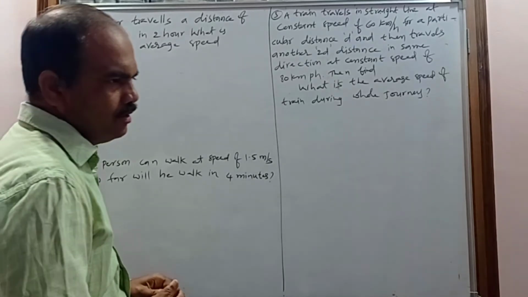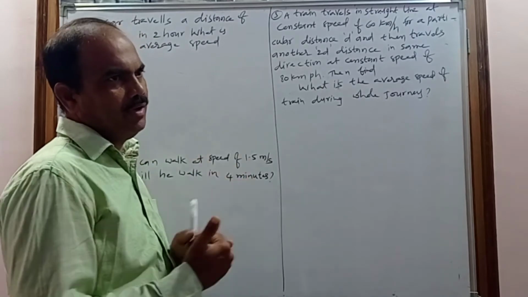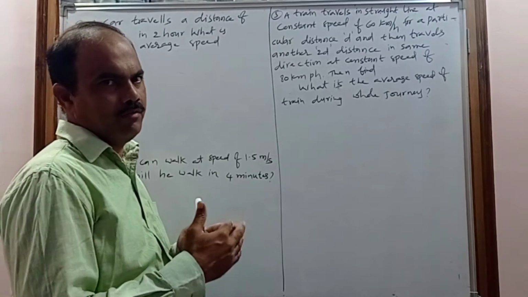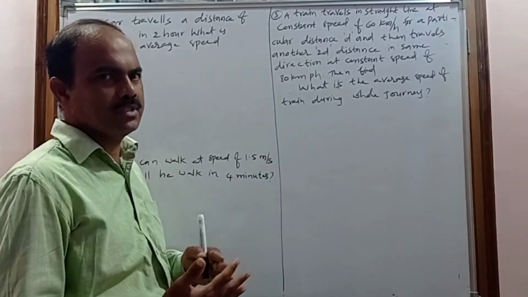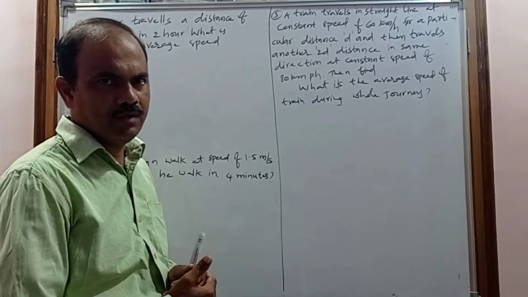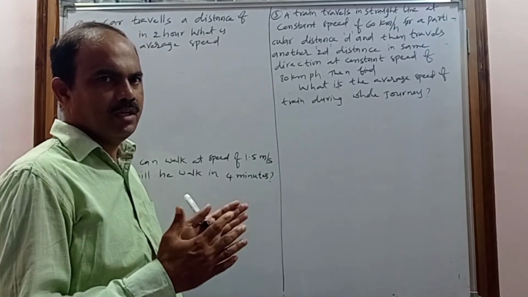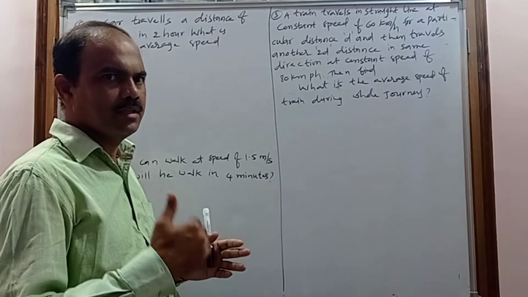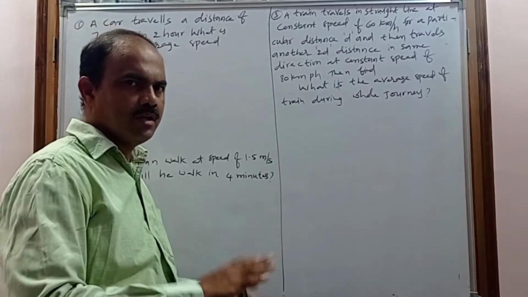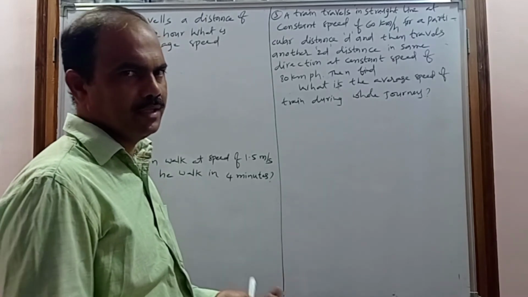While you are doing the problems, remember, first of all, write the given data with suitable symbols, because we have to use symbols for different physical quantities. After that, select the suitable formula. After selecting the formula, check whether the units of the physical quantities are in the same system or different systems. If they are in different systems, convert into the same system. Then simplify it, and you get the result.